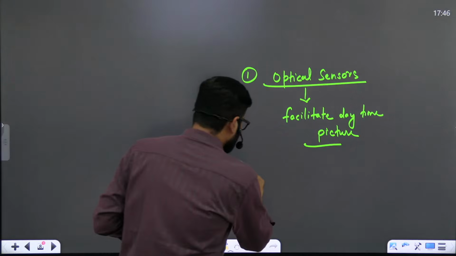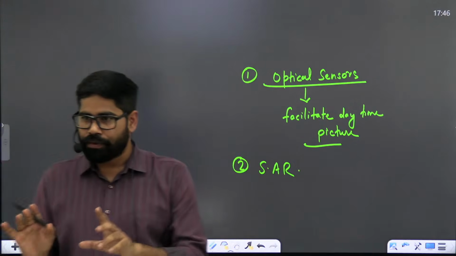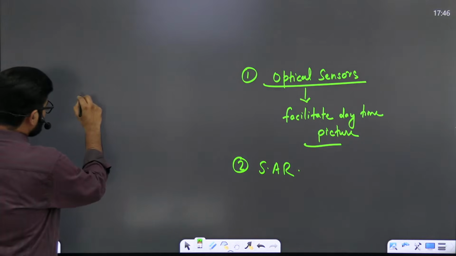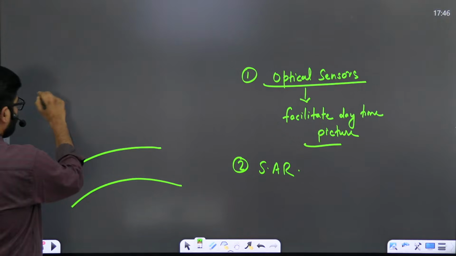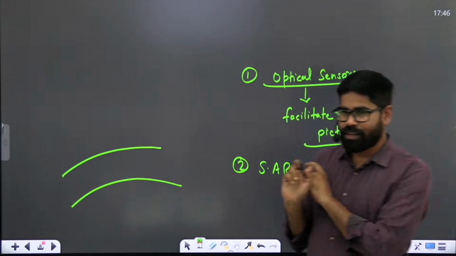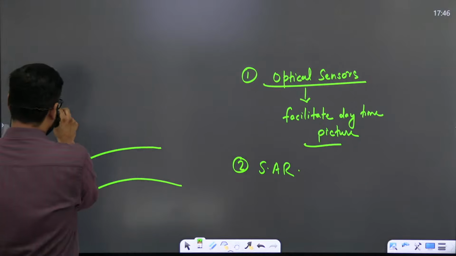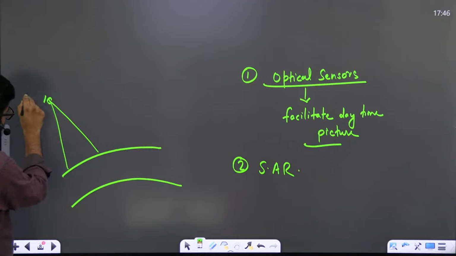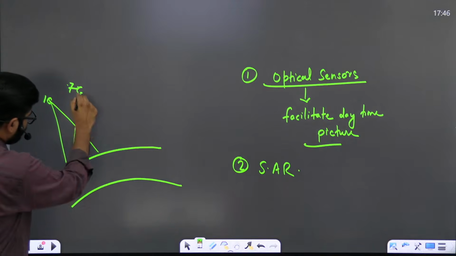Second part is the synthetic aperture radar. Now multiple times we have seen how it works. Suppose that... you can make an image in this. This is where you have to get the extra marks. When we talk about the synthetic aperture radar, what we see is that you can make the image. We have a satellite. It is normally having vision of this at position A. When it is at position B, it is still having the image of this.